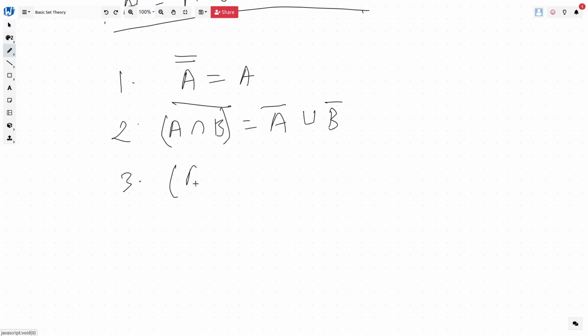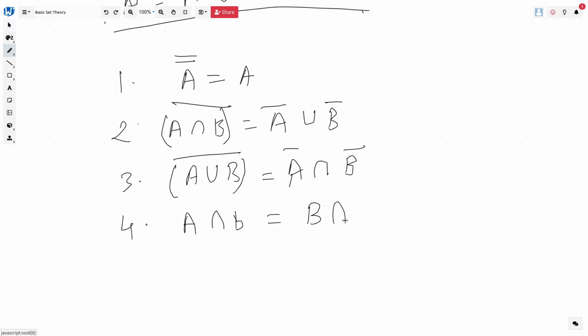Third, we have derived A union B complement is A complement intersection B complement. Then we also have rules like A intersection B is the same as B intersection A. Fifth, A union B is the same as B union A.